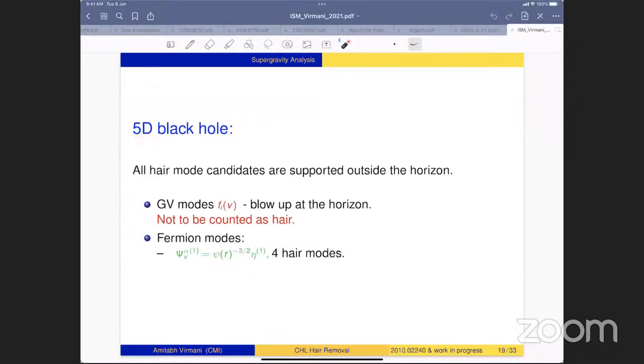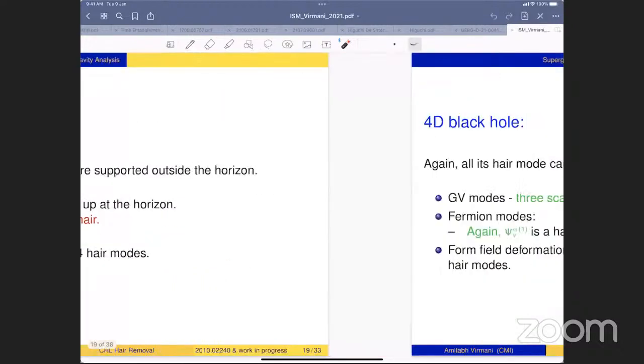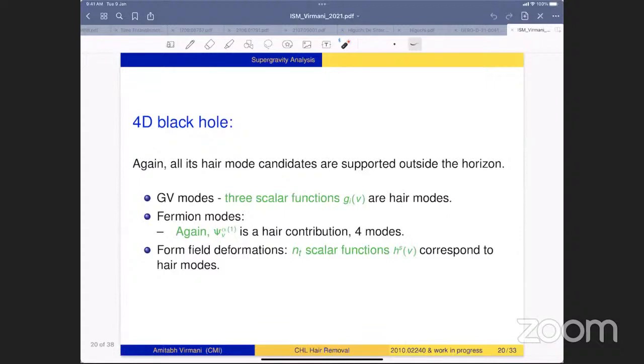we have constructed, they are supported outside the horizon, but the Garfinkel-Vachaspati modes, they are not smooth across the horizon, so they should not be counted as hair. For the fermionic modes, we find there are 4 hair modes. For the 4D black holes, we find there are 3 Garfinkel-Vachaspati modes, which should be counted as hair. So that's why I have written them in green color, and they are parameterized by these functions GIV.